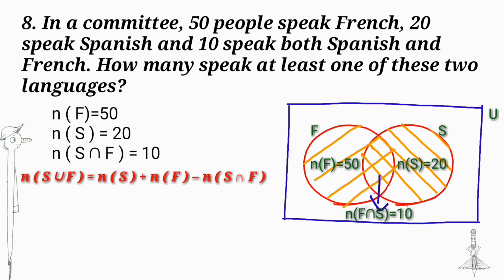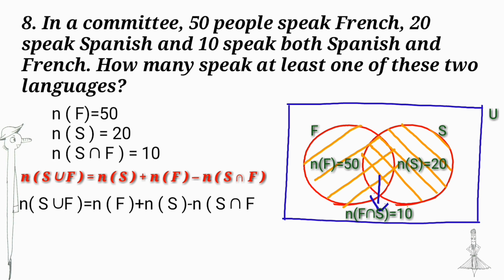Our aim is to find number of elements in F union S. Substituting the values in our equation, we get number of elements in S union F is equal to 60. Therefore, 60 people in the committee speak at least one of the two languages.